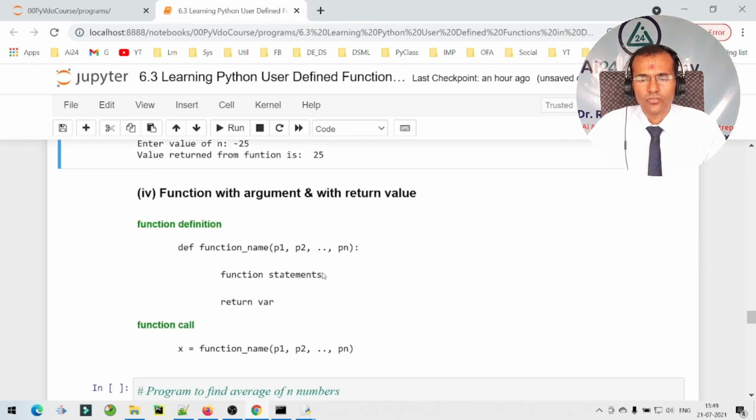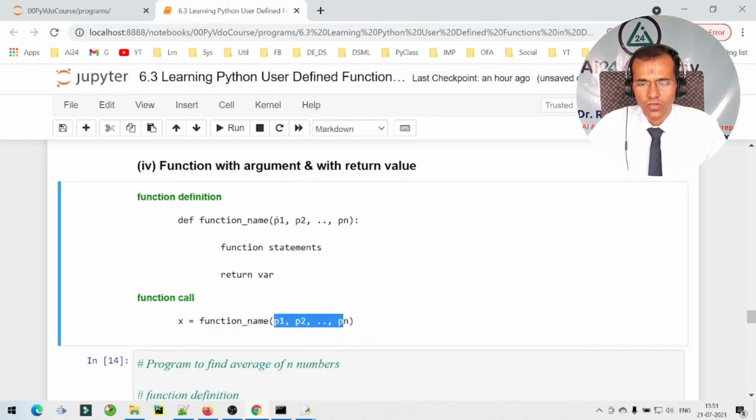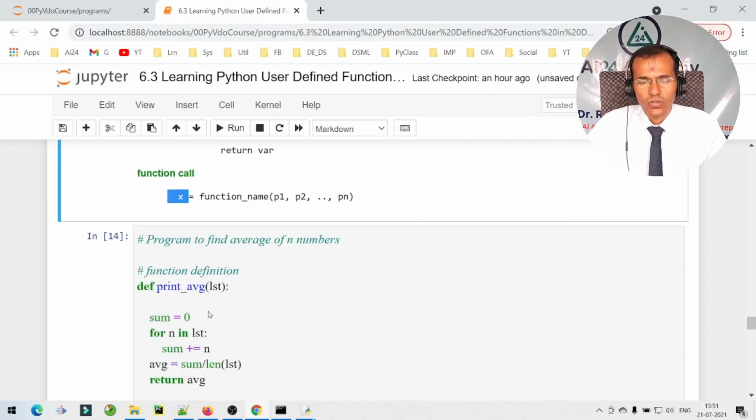Now let us look at the fourth possibility, that is function with argument and with return value. Pass parameters from the function call p1 up to pn, we receive them over here, perform some operation and then we return that value, and the value is received over here. Fine. So let us have a program to find the average of n numbers.